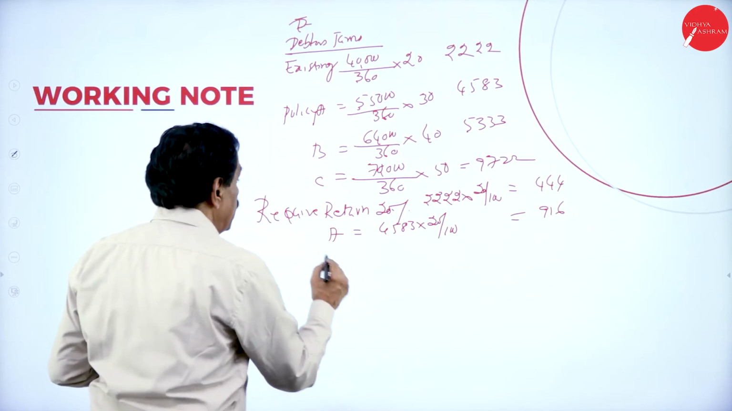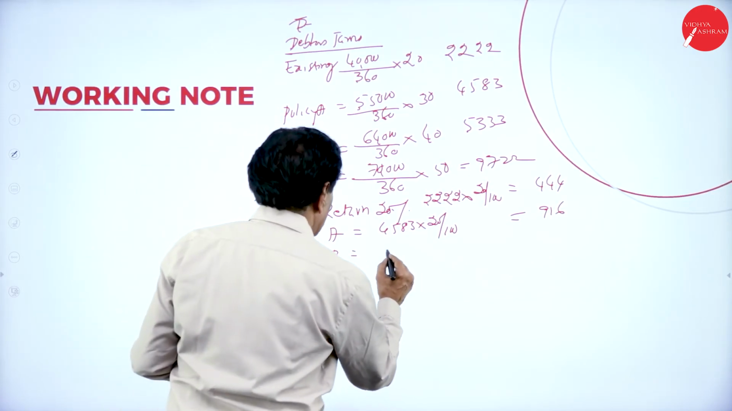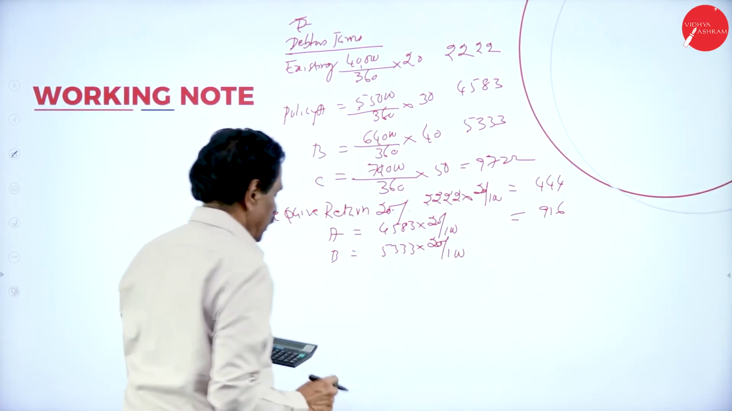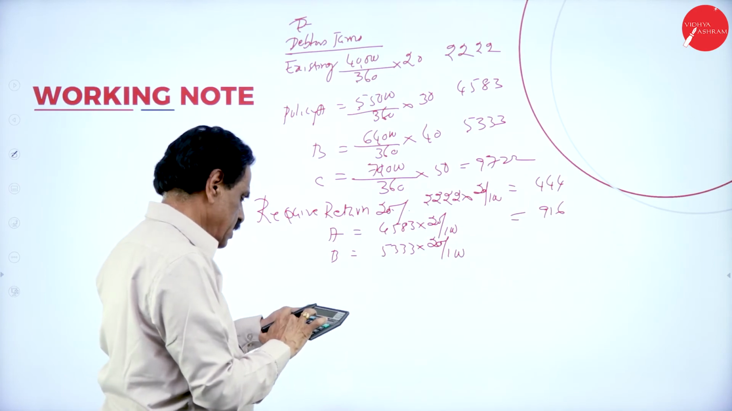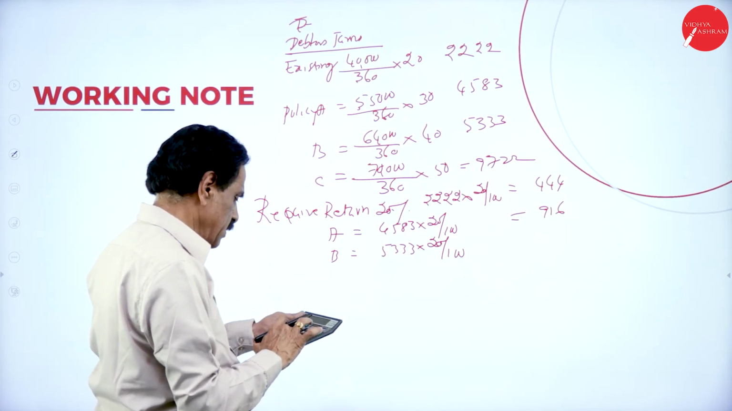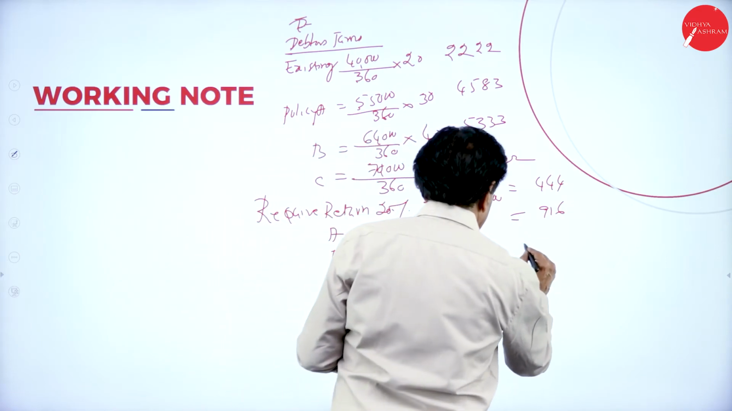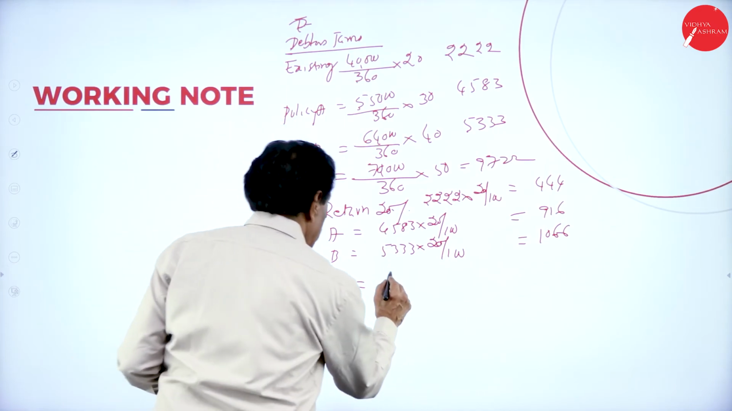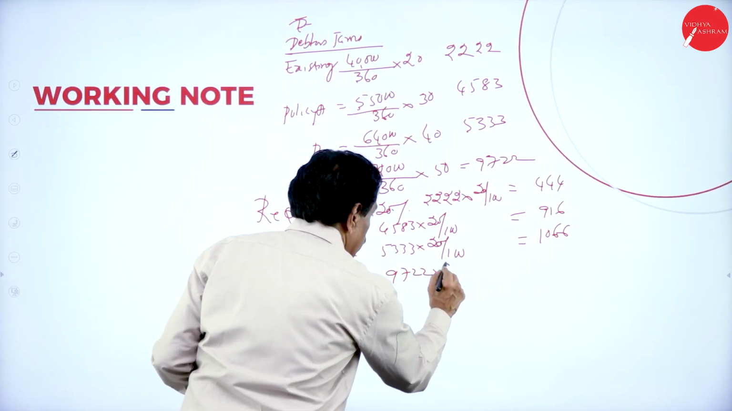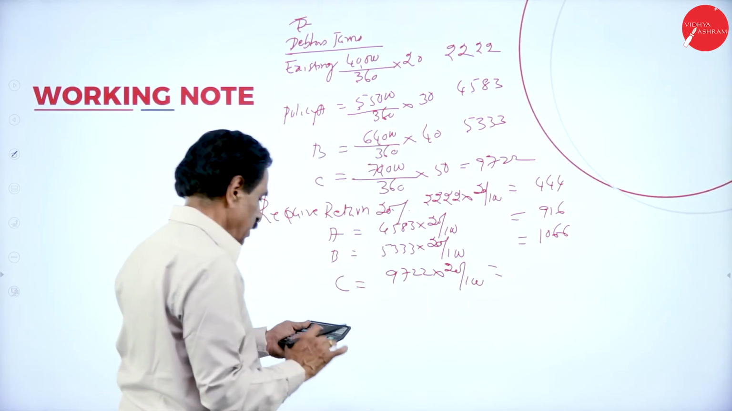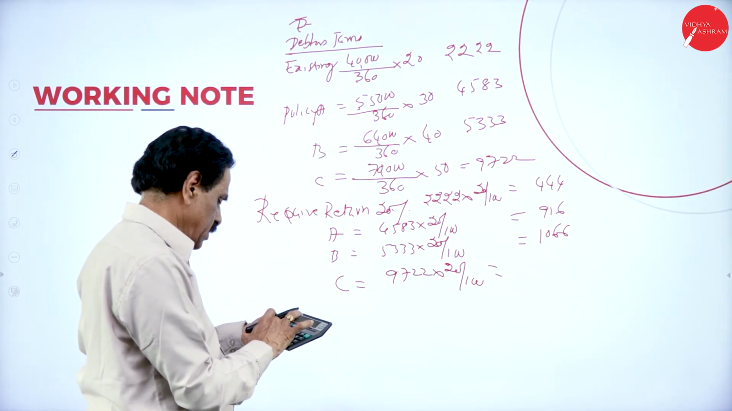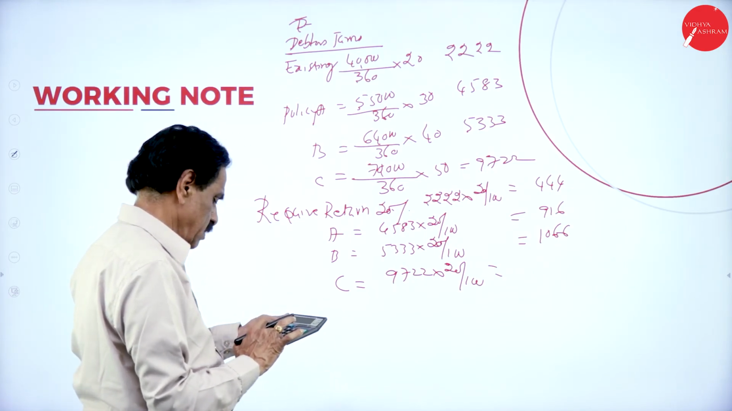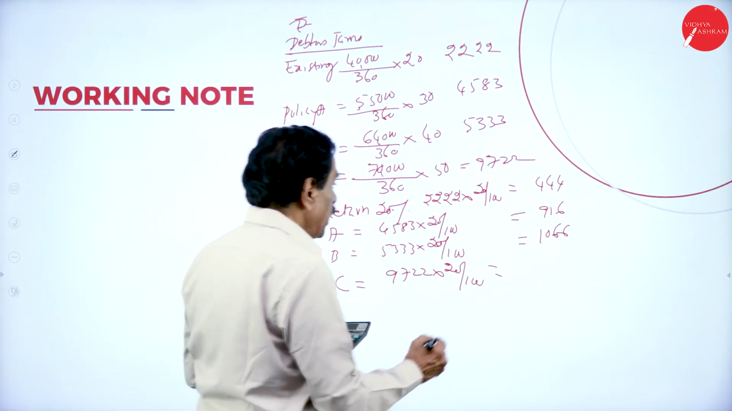Return, B. 5,333 divided by 5, 1,066. C, 9,722 into 20 by 100, 1,944.